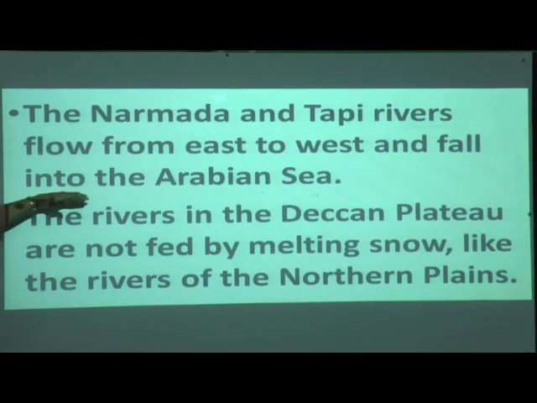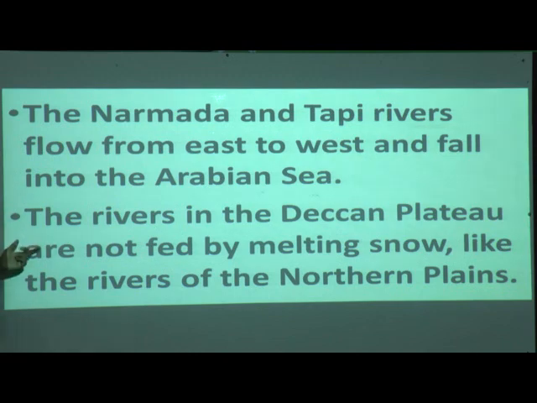Now I have explained this point. Now come to the point of the rivers in the Deccan Plateau. The rivers in the Deccan Plateau are not fed by melting snow, like the rivers of the northern plains. In the previous chapter we learned about the northern plains and northern mountains, how the water comes from the Himalayas where the snow melts, so those places have water throughout the year.